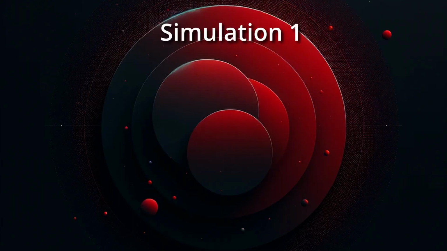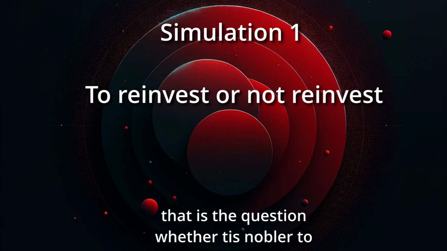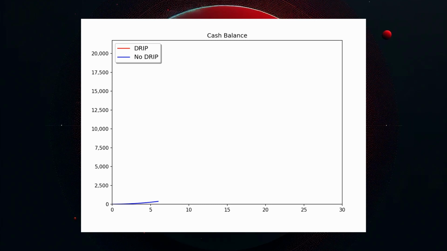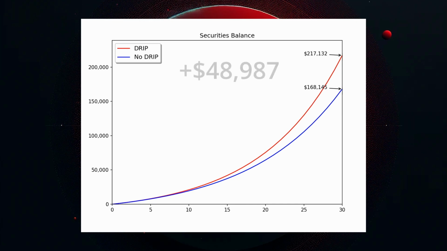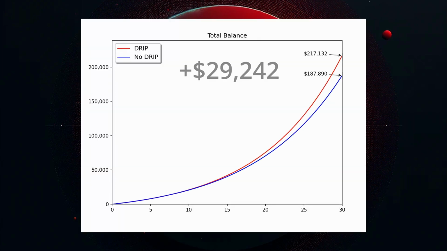So for the first simulation, we're looking at a simple case of reinvesting or not reinvesting, while investing, as in putting it into the securities, consistently with $100 a month. First, let's take a look at the cash graphs. Not surprisingly, the one with reinvesting has no cash, while the one that does not reinvest has $19,746. In the securities graphs, we can see that if we have reinvesting on, we earn an additional $48,987 in our investments. Overall, though, including cash left over from not reinvesting, the difference is $29,242.